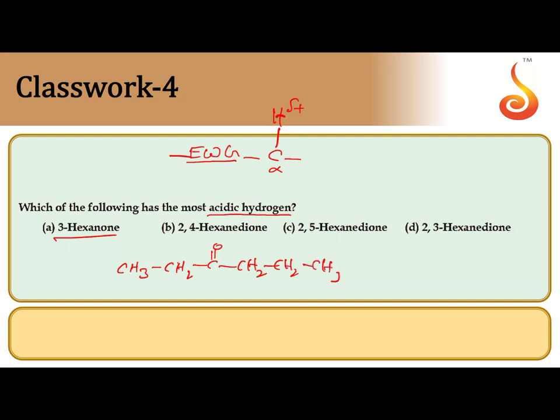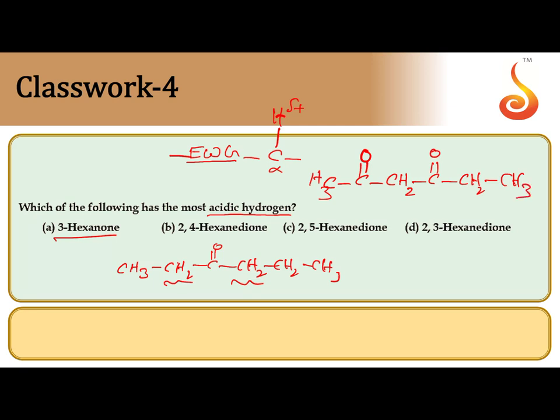and 2,4-hexanedione. In 3-hexanone there are two types of alpha hydrogens. Next, 2,4-hexanedione.